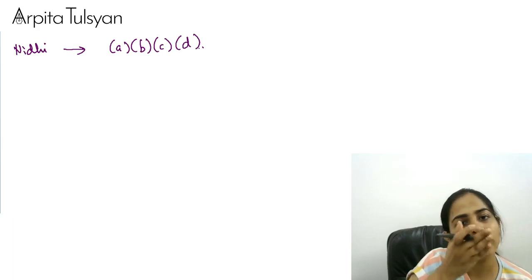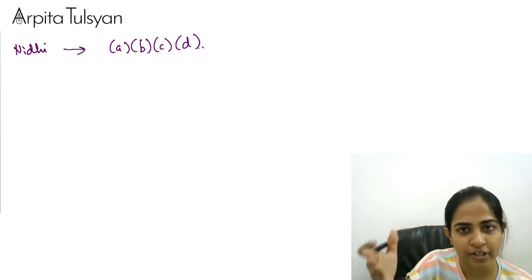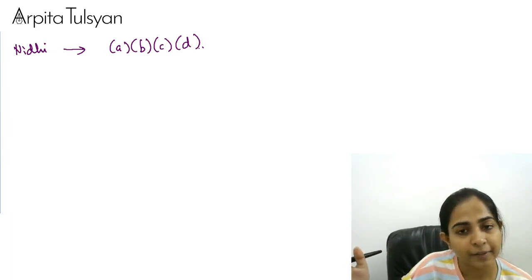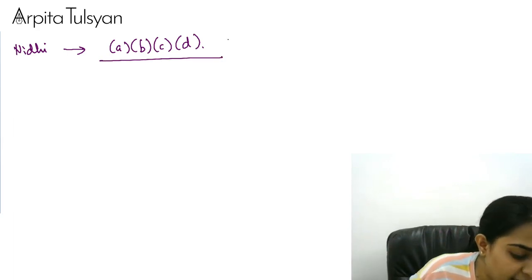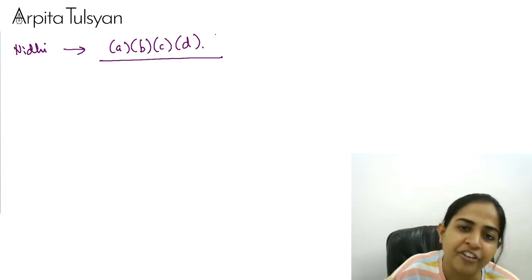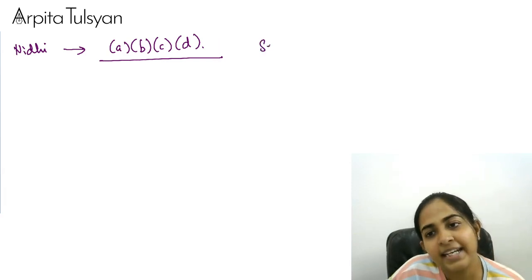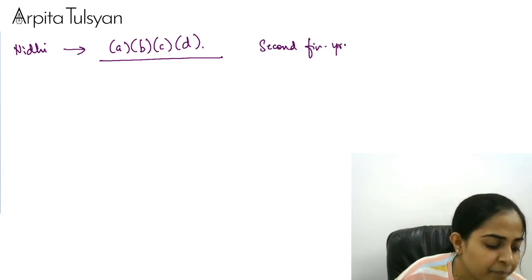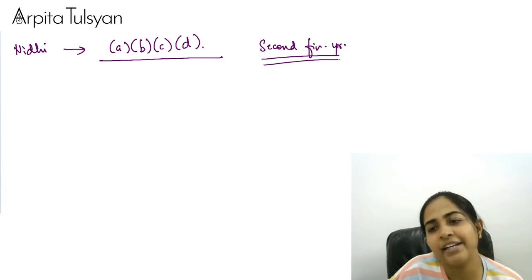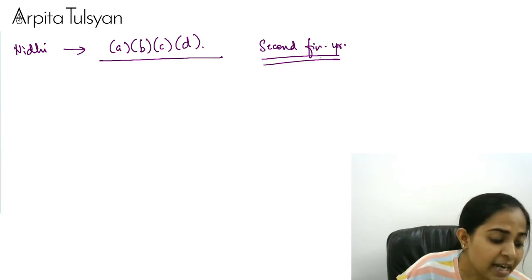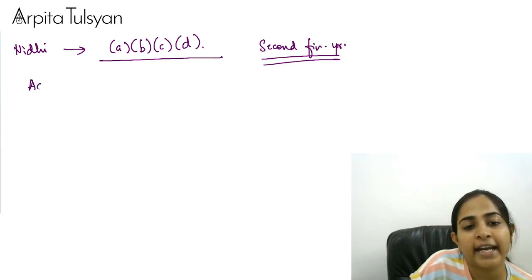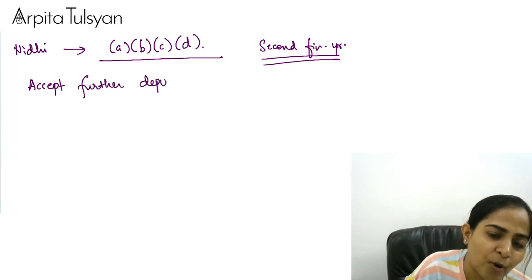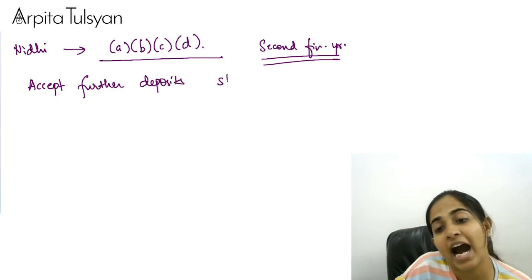You had to comply all this within first 1 year of incorporation. You can get an extension for those 2 things again for a period of 1 year. Right. So, ultimately, till the second financial year, everything should be complied. Till the end of second financial year, everything should be complied. If you do not comply even till the end of second financial year, then they say that you cannot accept further deposits from the start of second year.